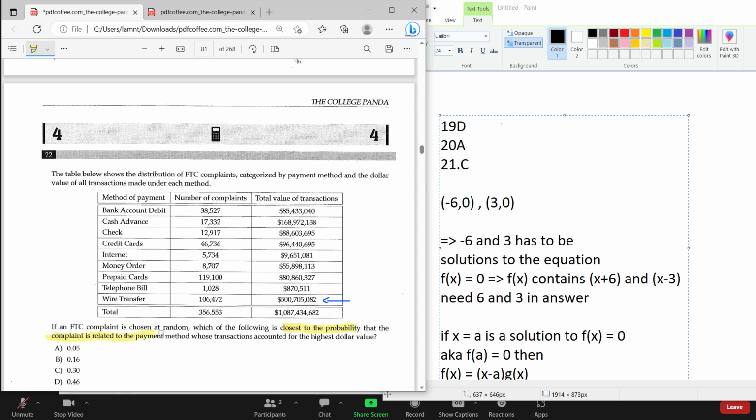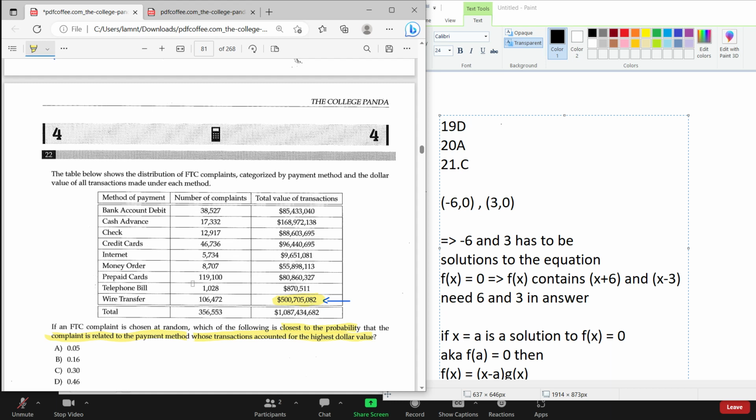Okay, so we are just going to need to look at the payment method whose transactions accounted for the highest dollar value. Okay, so the highest dollar value is actually this part, right? So 100 million dollars.